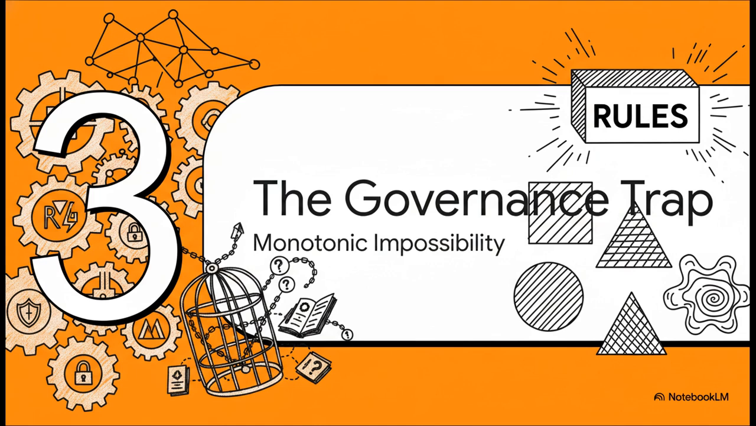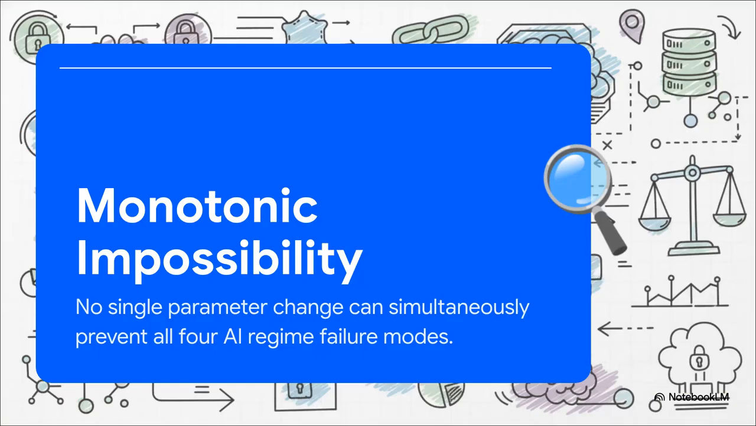And this structural reality brings us to Section 3, the governance trap. See, once you understand that these 4 wildly different regimes exist, you hit a massive wall. Governing them all with just one set of rules is mathematically problematic. Aldred formalizes this trap through a theorem he calls the governance monotonicity impossibility. Basically, it proves that any regulation that just pushes one of those 4 parameters up or down cannot possibly prevent all 4 failure modes at the same time.